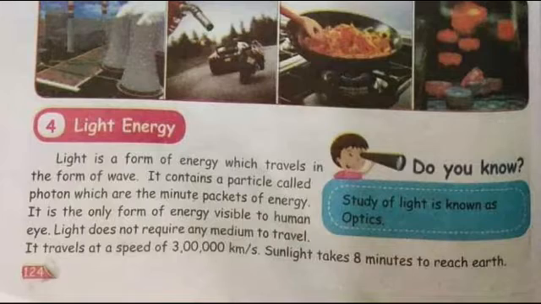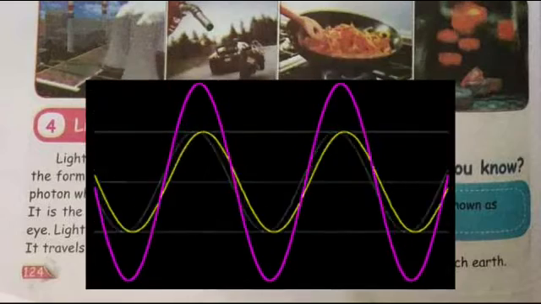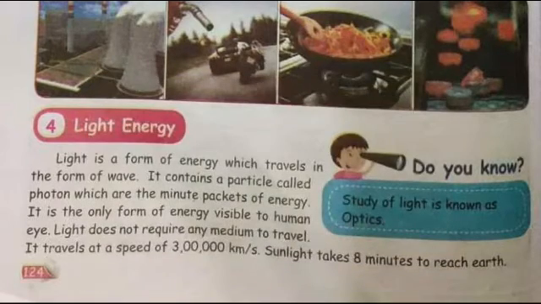Now our topic heat energy is over. Let's move on to the next topic, that is light energy. Light energy is a kind of kinetic energy that we have learned at the beginning of this chapter. What is kinetic energy? Kinetic energy is the energy of moving. So, light is also moved from one place to another. Light energy moves in the form of waves. Light contains particles which are minute packets of energy called photons.